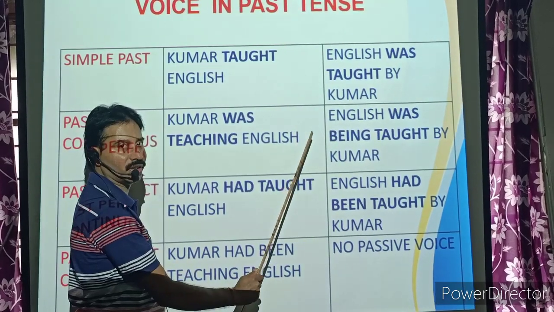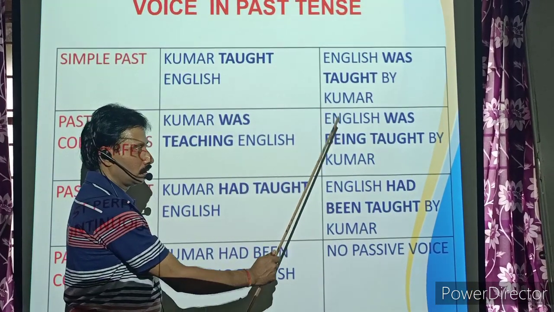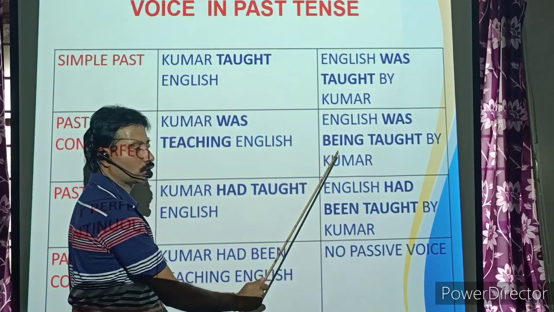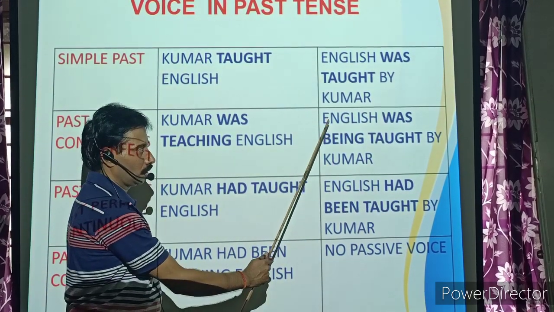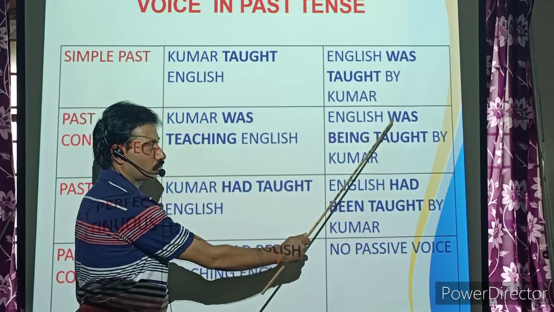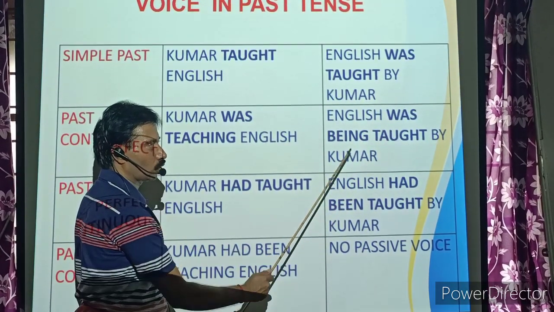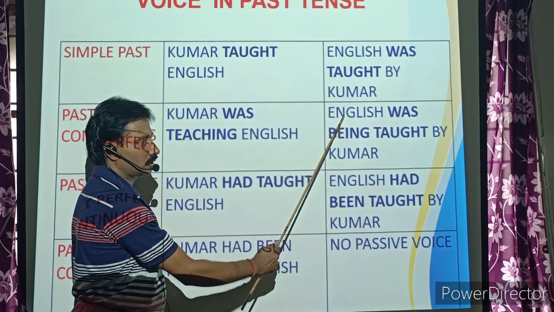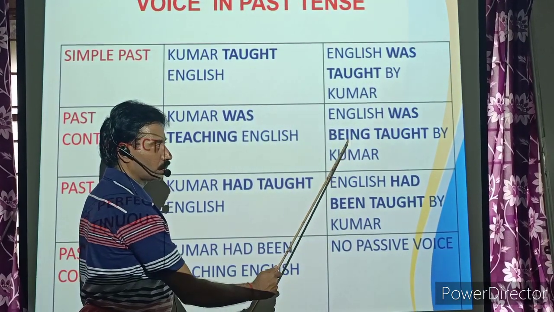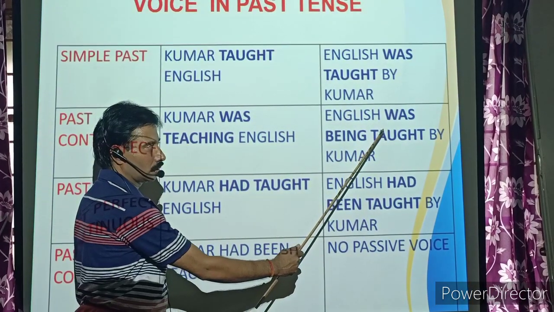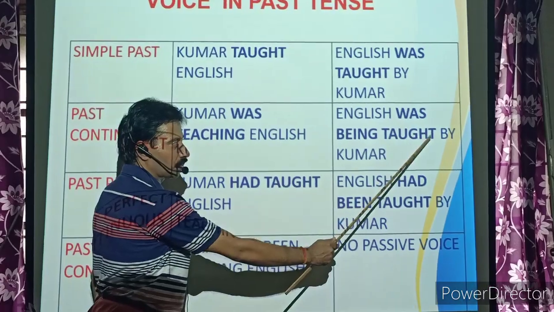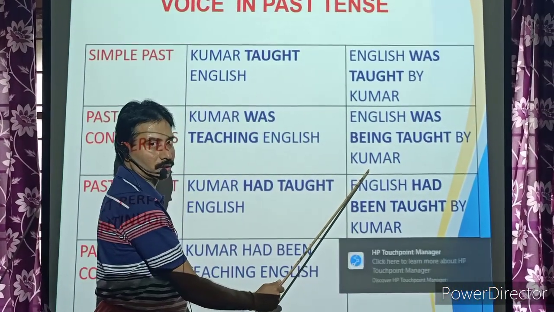In present continuous, you have seen English is being taught by Kumar. When it comes to past continuous, English was being taught by Kumar. Subject English plus was or were plus being plus V3 past participle form plus by plus object.